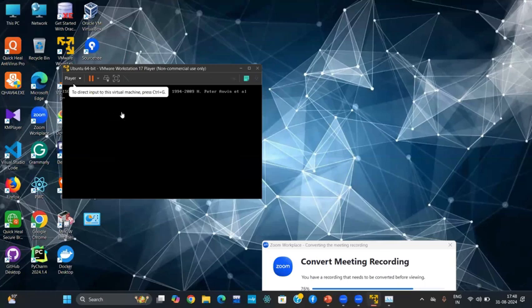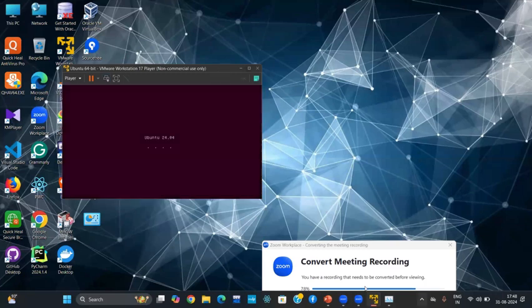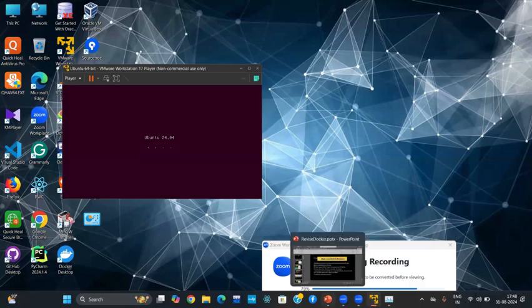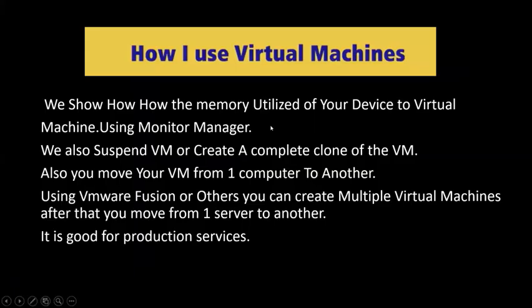Okay. I think it will take a little bit of time. Yes, I think it takes time. So I will explain the presentation while it installs and opens. Then I will explain how I use a virtual machine using the task manager. You can see a particular amount of RAM, like 20 GB, which I allocated as the disk size. From my memory, these 20 GB are allocated to that operating system, like the Ubuntu operating system.